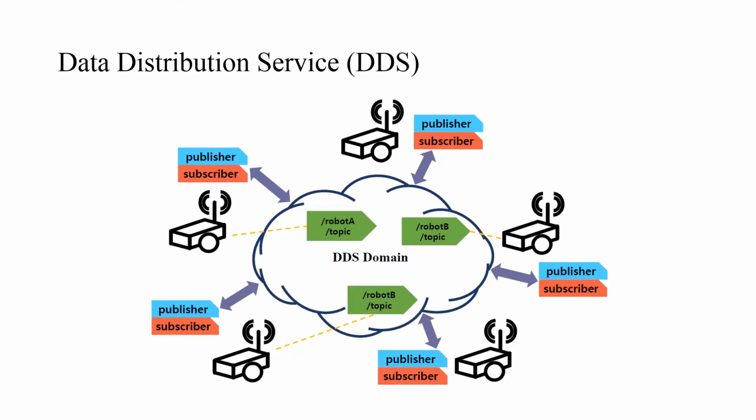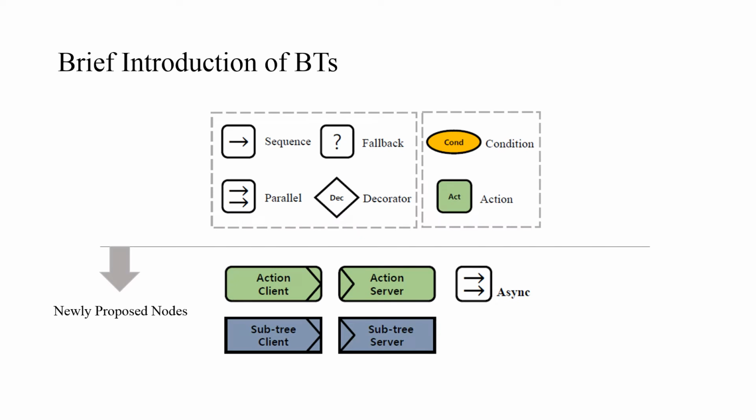In distributed system environments, a DDS is data-centric and all participating robots in the DDS domain are allowed to be both data publishers and data subscribers. By writing data to the same DDS domain from any robot, additional participating robots can read the data. In a DDS, the standard data type is described by a topic name and value pair. This research started from the concept of the behavior tree.